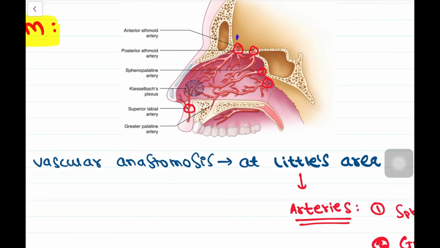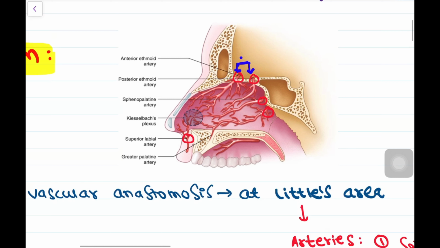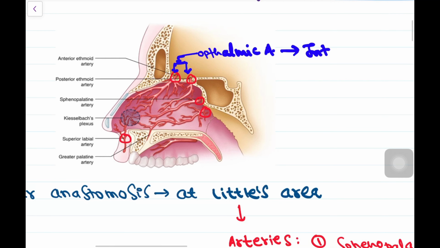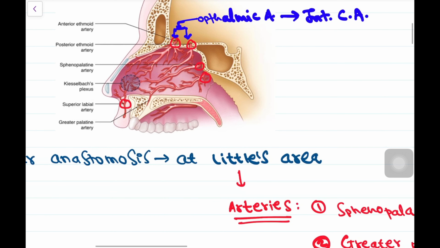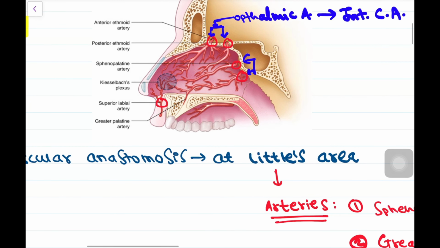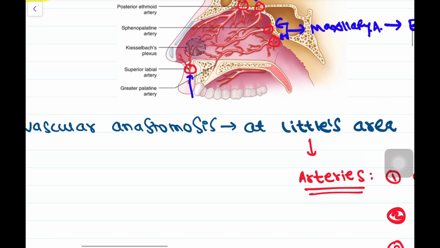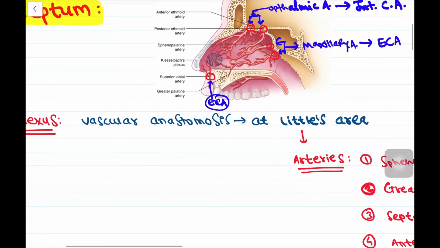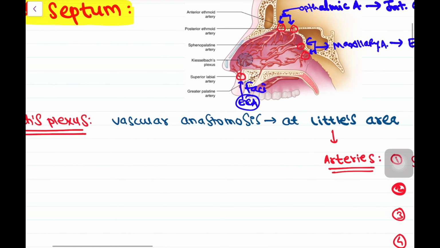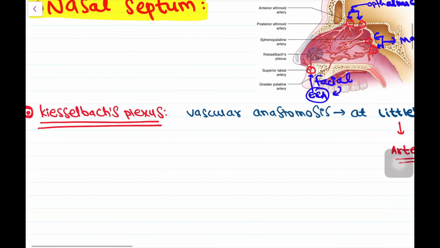So this anterior ethmoidal artery and posterior ethmoidal artery are the branches of the ophthalmic artery, which in turn is a branch of the internal carotid artery, okay? Then the sphenopalatine artery and greater palatine artery are the branches of the maxillary artery, which in turn is the branch of the external carotid artery, okay? And this superior labial artery is a branch of the facial artery, which in turn is a branch of the external carotid artery, okay?